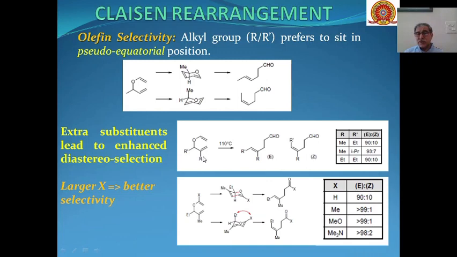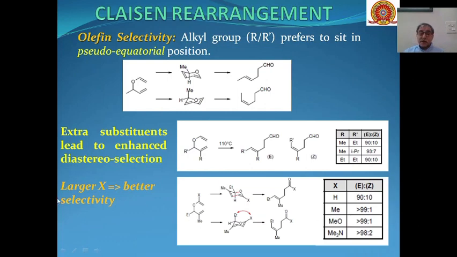You can see over here, if these groups are alkyl groups R and R dash, and if R is methyl and this is ethyl, then the ratio of E to Z is 90 to 10%. And if it remains methyl and this becomes isopropyl, then it becomes more. So the larger the group, the higher the diastereoselection of the molecule. And if both are ethyl, then 90 to 10%.